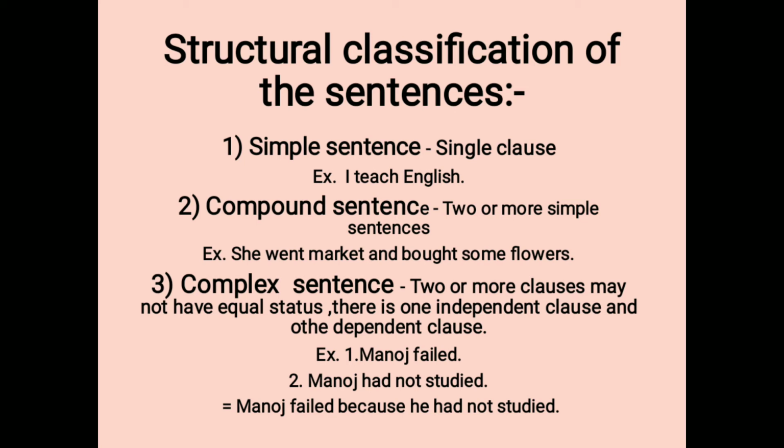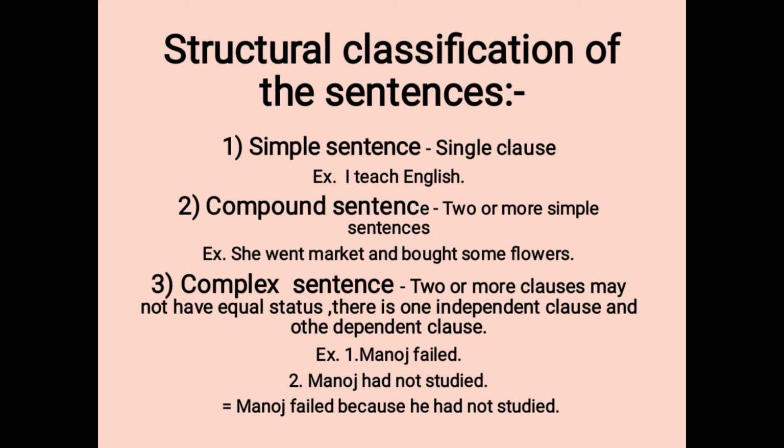Then second one, compound sentence. Compound sentence also contains two or more simple sentences. For example, he is a teacher, his wife is a clerk. Here the subjects are different, he and his wife, so both will be taken together. The sentence will be, he is a teacher but his wife is a clerk.